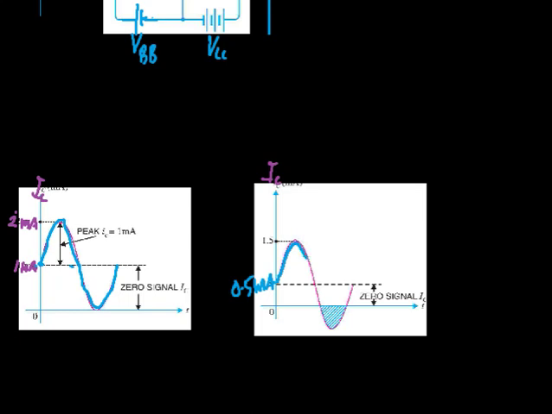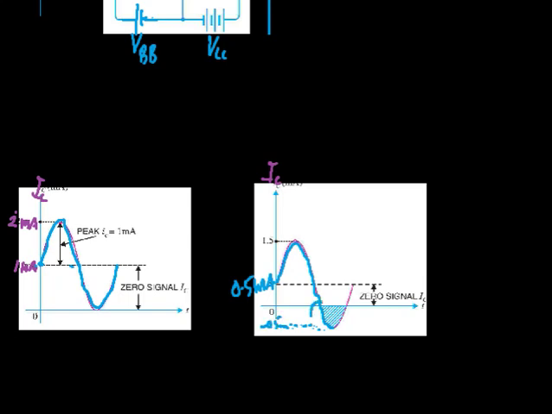Then it decreases when the signal decreases from the positive peak to the zero value. Then during the negative half cycle, the collector current starts to decrease, and when the signal reaches the negative peak,